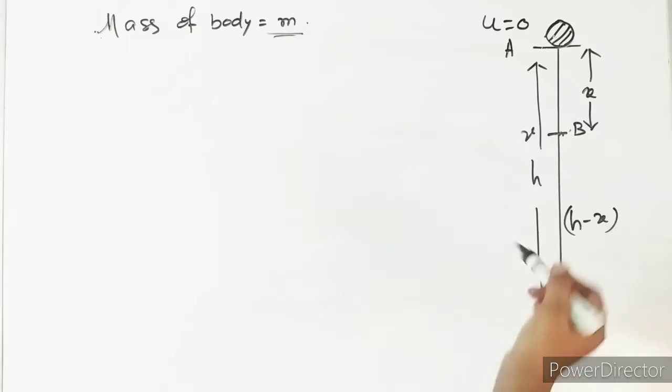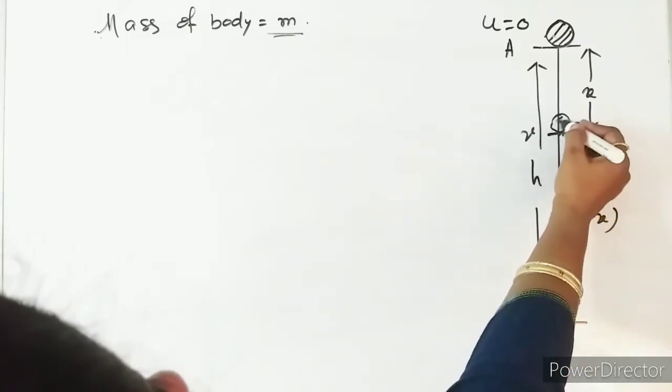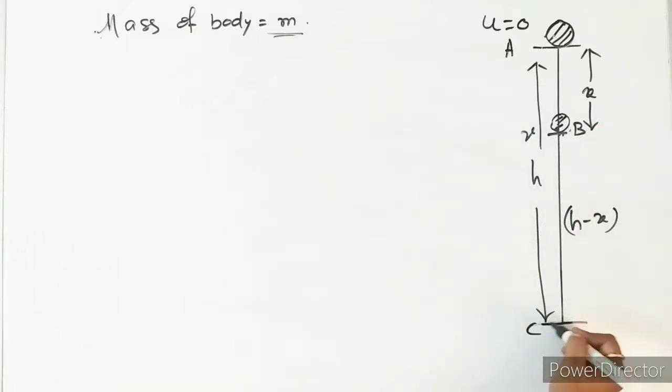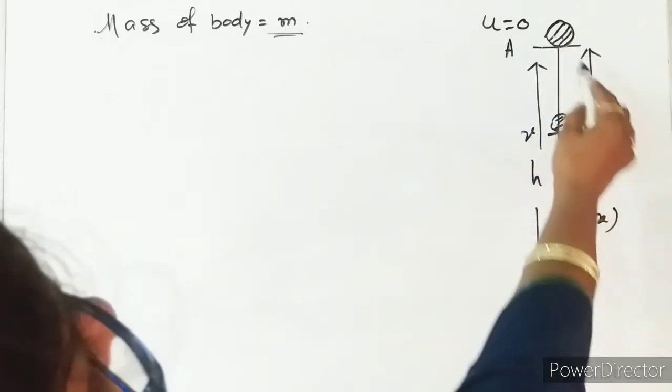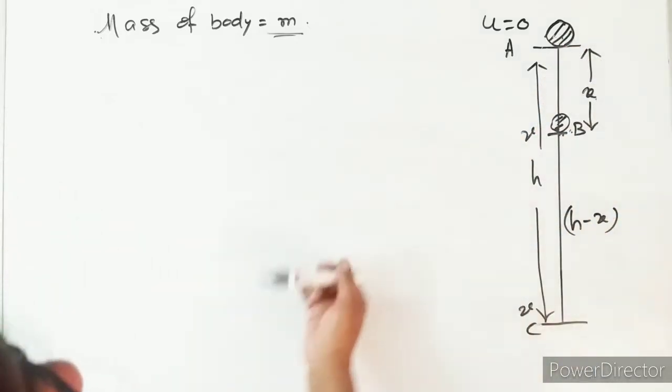Just before reaching the ground, let us consider this to be C, where we have velocity v. From A to B the body has covered a distance x.